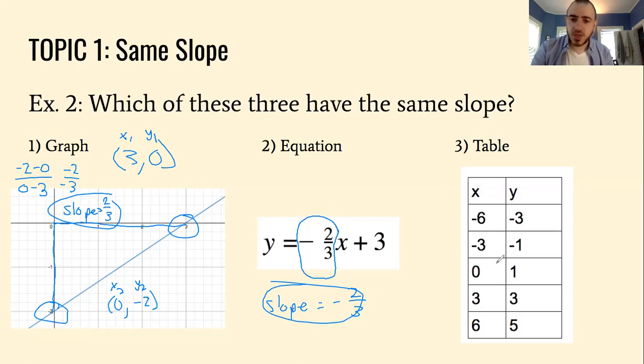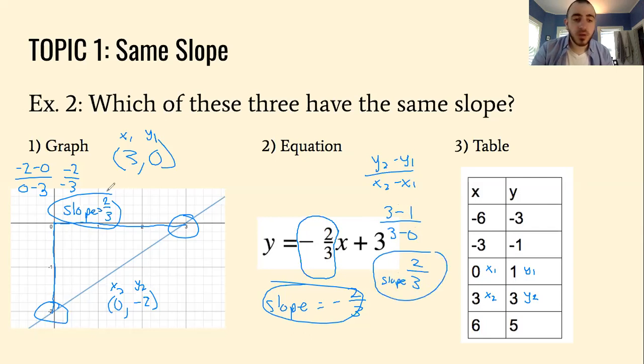I'm going to choose the 0 point because that's going to be easier. Okay, so you can go ahead and do y2 minus y1, x2 minus x1. y2 is 3, y1 is 1, and then x2 is 3, x1 is 0, so that's 2 over 3. So then we know the answer is 1 and 3.